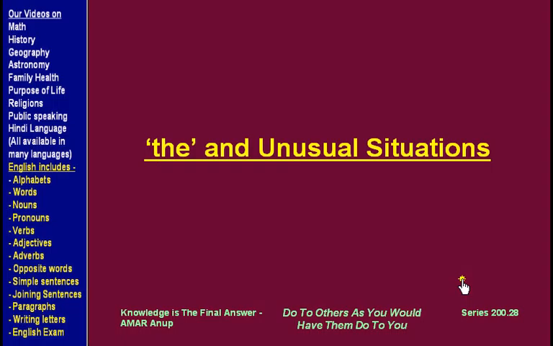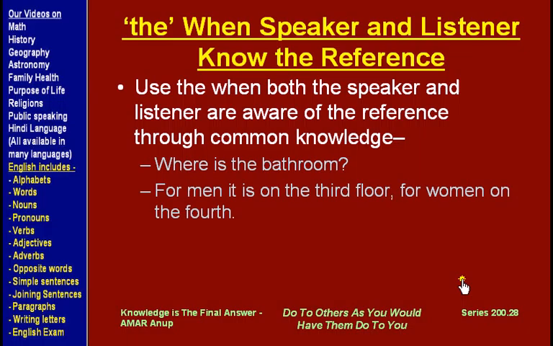Now use of the in unusual situations. When the speaker and the listener, or the speaker and the reader, are both aware of the reference through common knowledge, then we use the. For example, we ask, where is the bathroom? Now everybody knows when you are talking about bathroom what you are looking for. The listener and the reader know what you are talking about, so we use the because the place is known to both the parties through common knowledge.